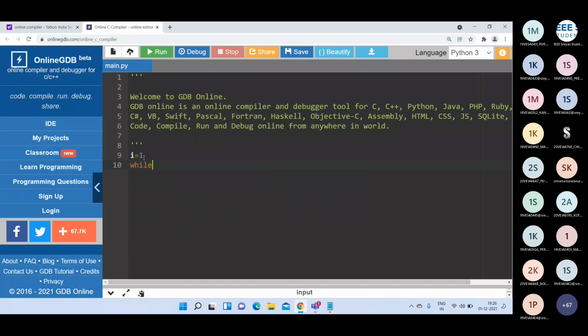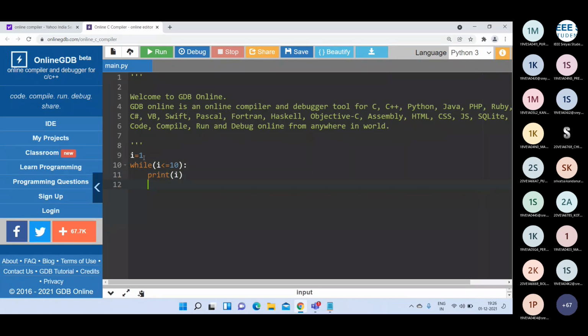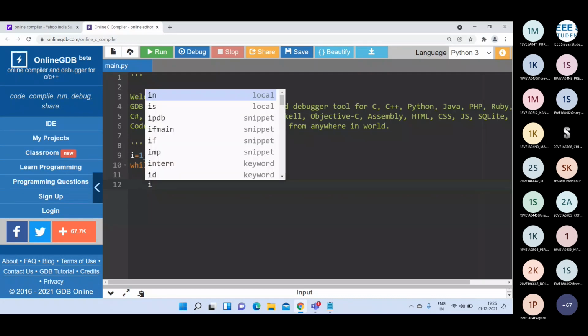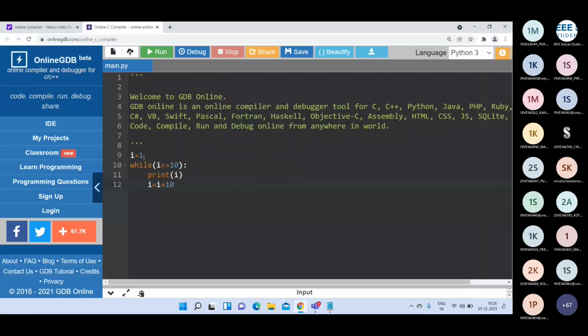Then I am going to write a while loop. Here we have a condition. We have to print the numbers from 1 to 10, so the I value should be up to 10. So, while I less than or equal to 10, followed by colon. I print I. First I am printing I. Then I increment the I value: I is equal to I plus 1.